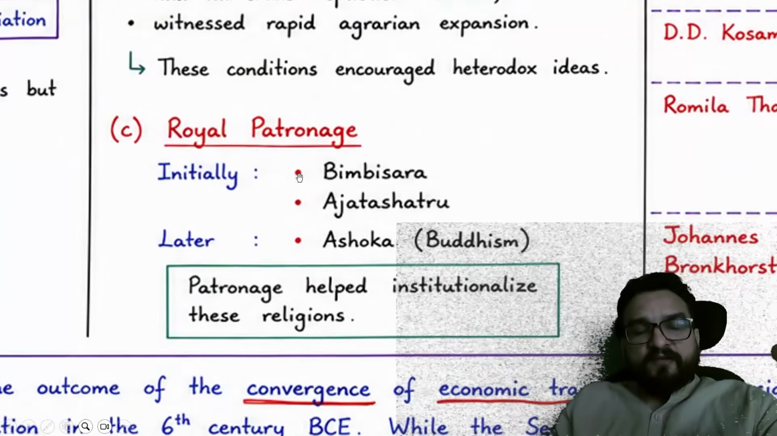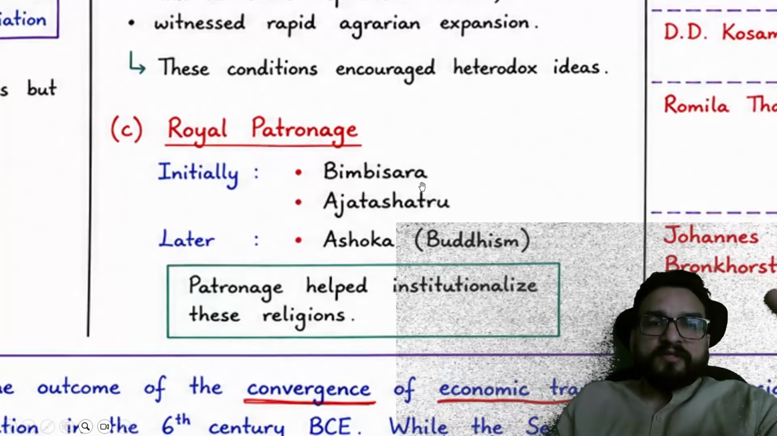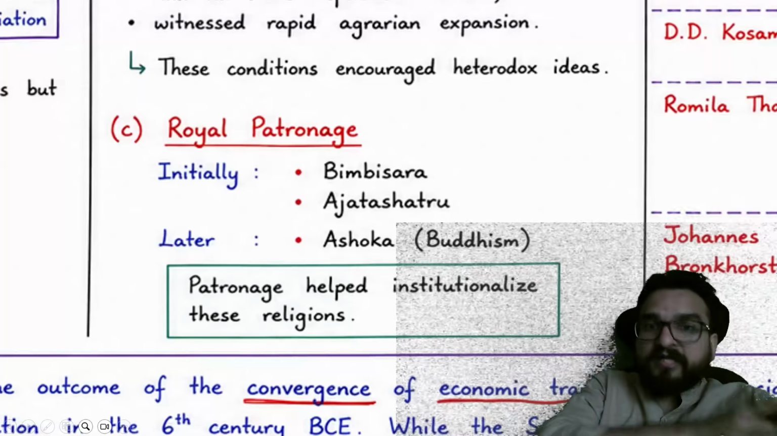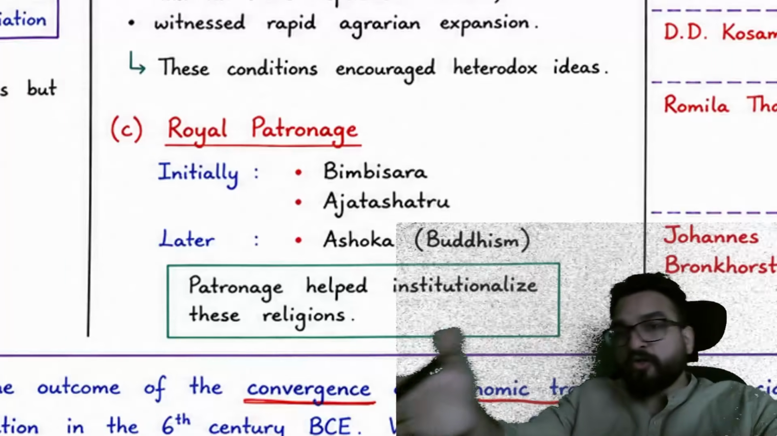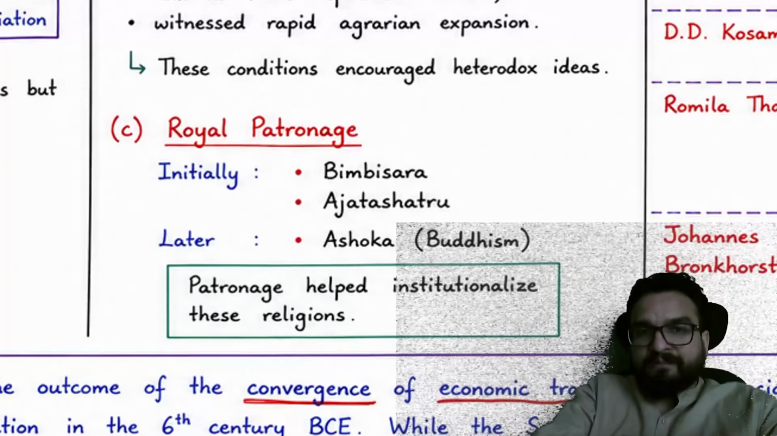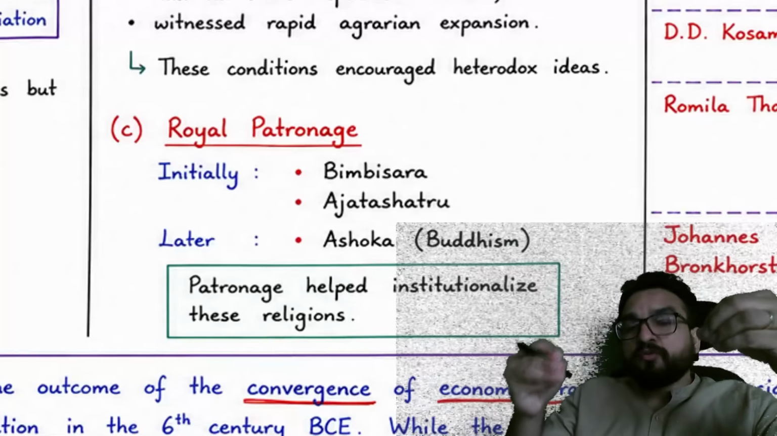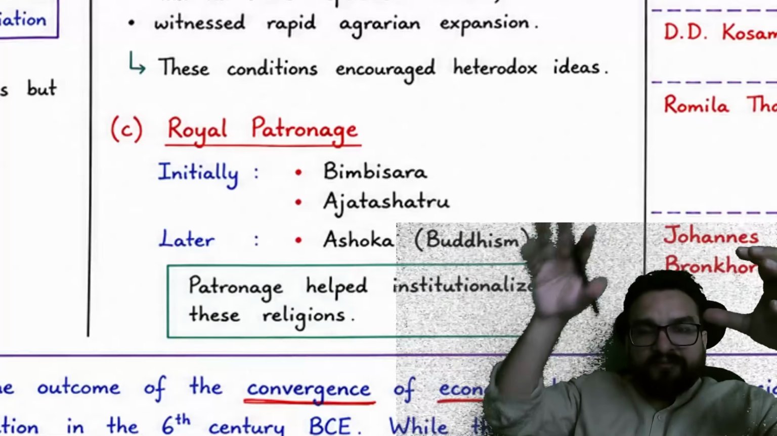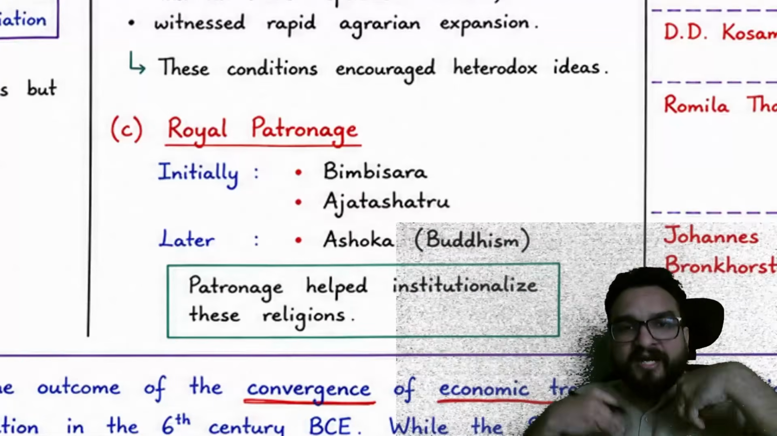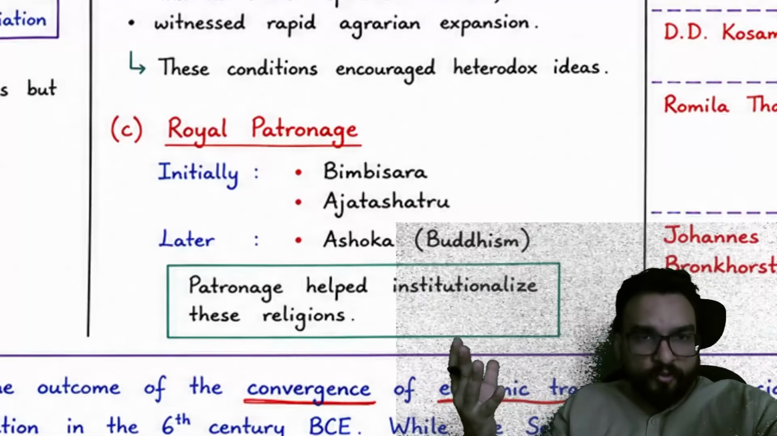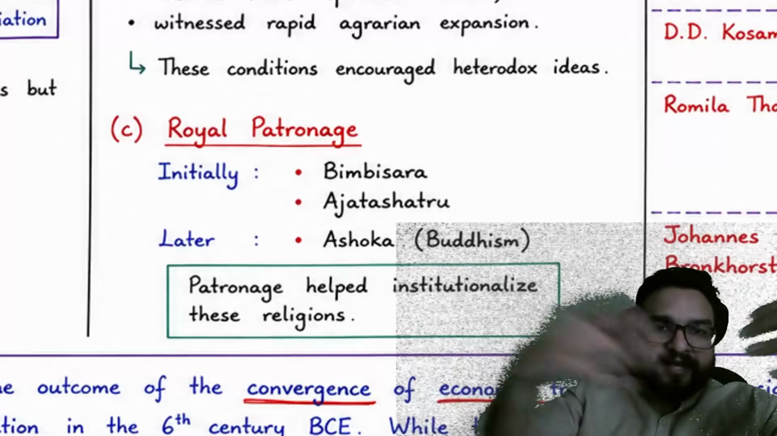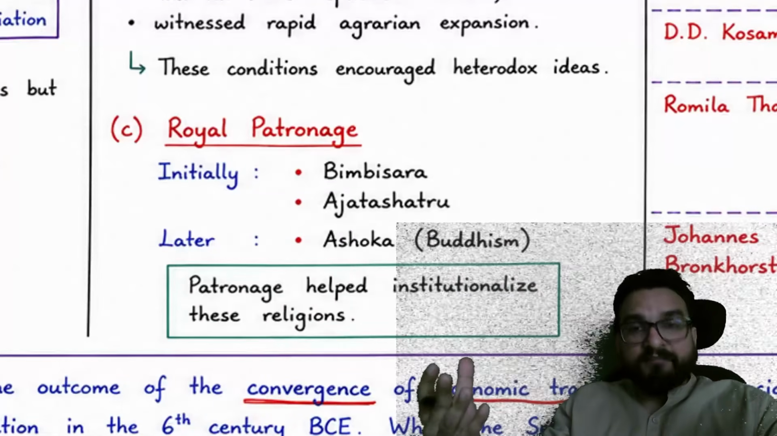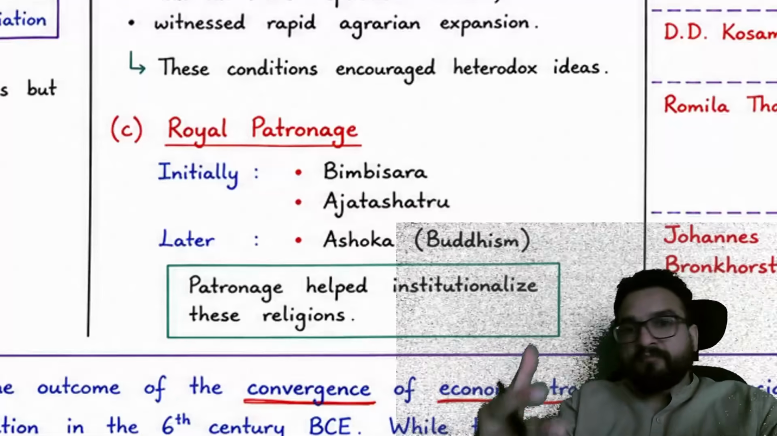Okay. Then royal patronage was also given by Bimbisara, Ajatashatru and Ashoka, who were not focusing upon the Vedic religion but upon the different heterodox religions, guys. And when a religion is supported by the king, that religion flourishes. Try to understand: if Prime Minister Modi is supporting me, I will become famous at any point of time. If he says, okay, he is trying to learn something from me, I will become famous at any point of time.